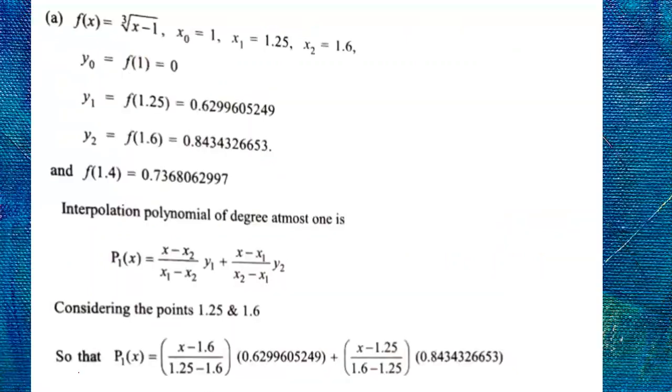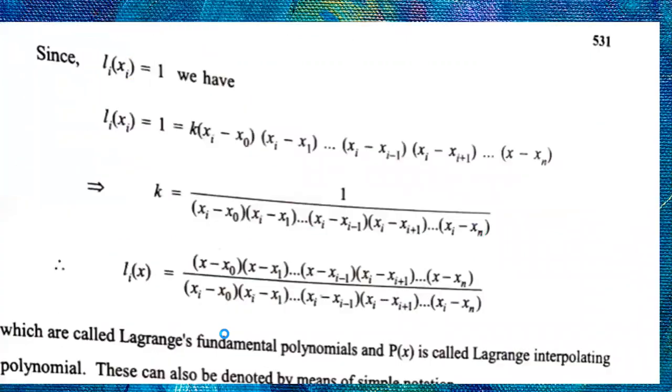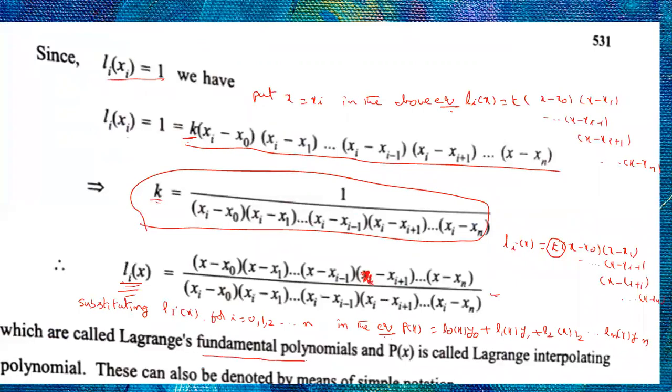The Li of x are called Lagrange's fundamental polynomials, and p of x is called Lagrange's interpolating polynomial. So this is the derivation of Lagrange's interpolation formula. Hope you understood this. It's very easy and very important.